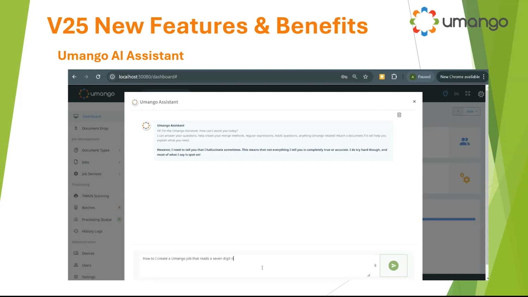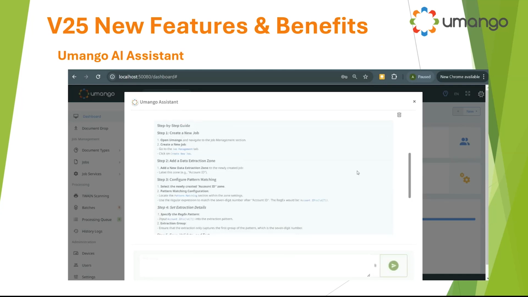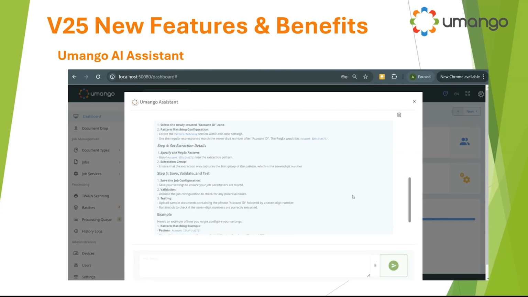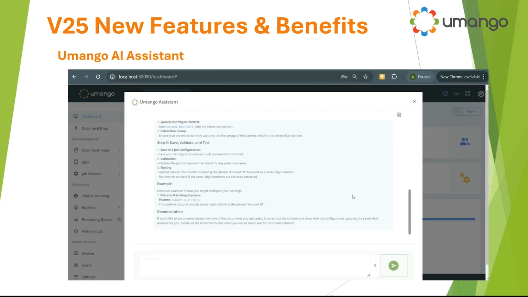So in this case, how do I create a Umango job that reads a 7-digit number after the words account ID? Click on the green button, and the Umango Assistant will take you step by step through how to solve that. Super easy, really emphasizing minimal support and great user experience within the application itself. Okay.